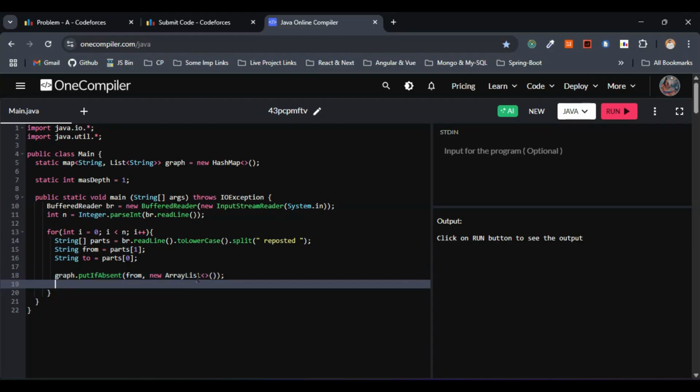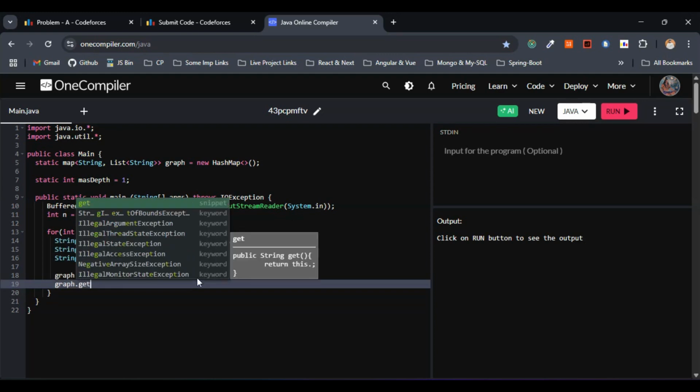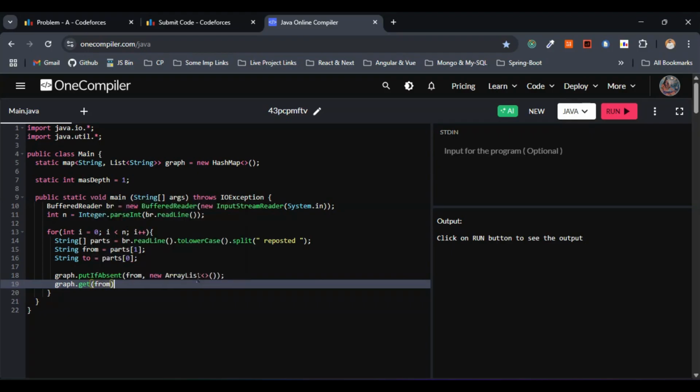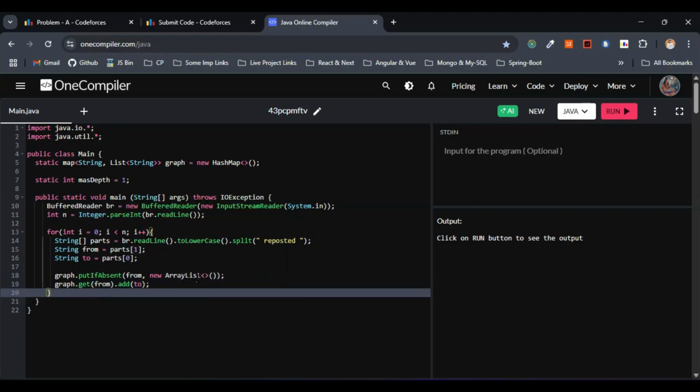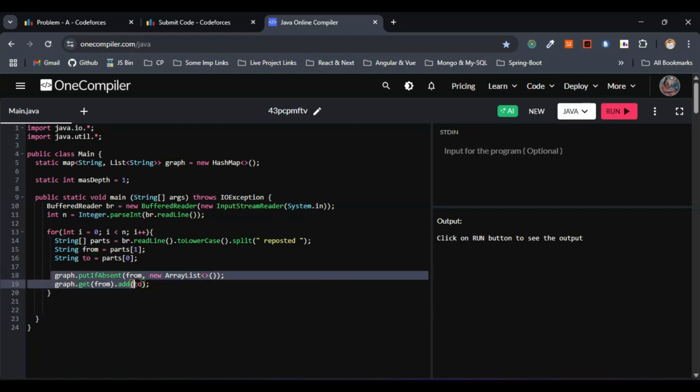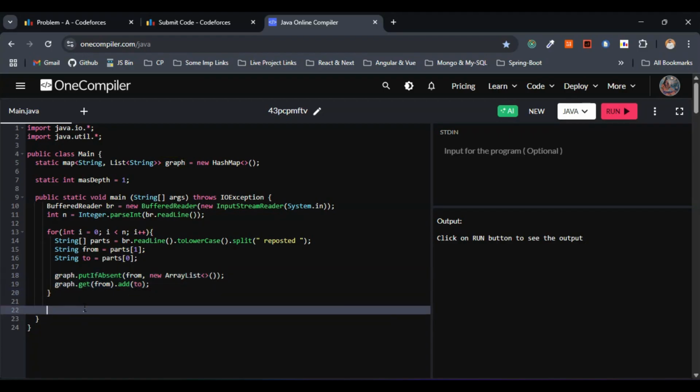This will be graph.get(from), and we'll make use of the operation add with to. So this is it for the code. We have just successfully added the edge from to to, in these two lines. This is fine.